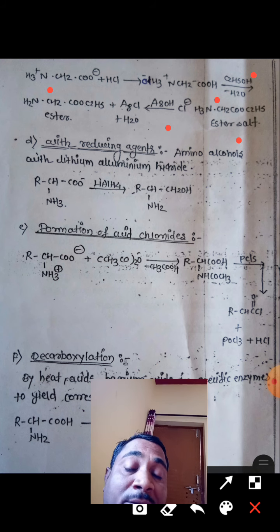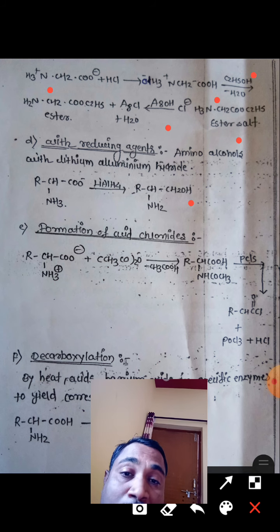When the alpha amino acid is reduced by lithium aluminum hydride, it gives a 2-amino alcohol. That means the COOH group is converted into a CH2OH group.